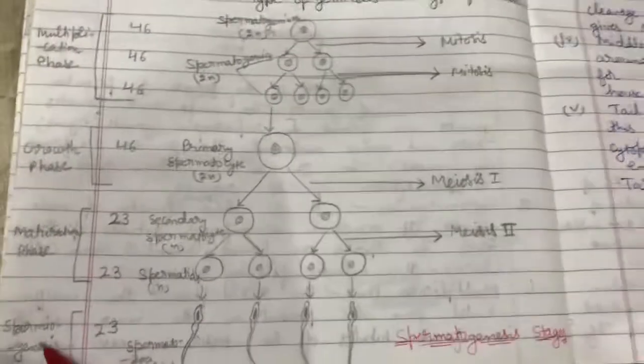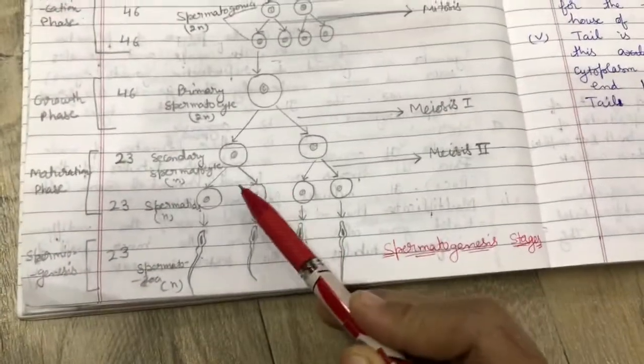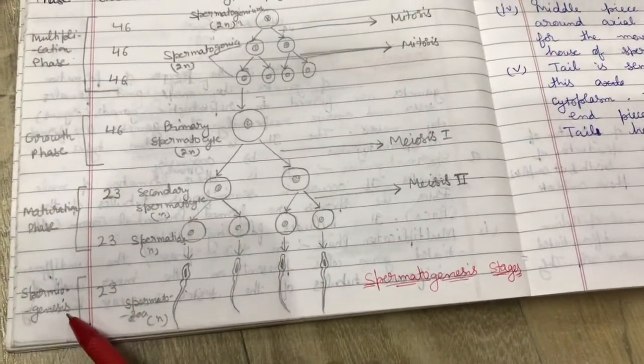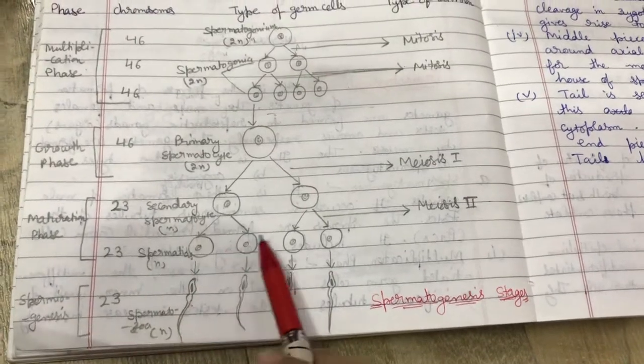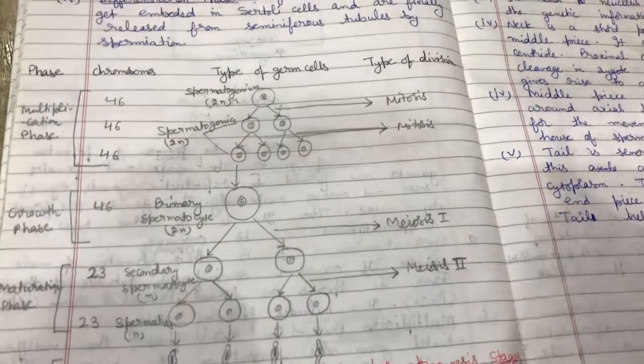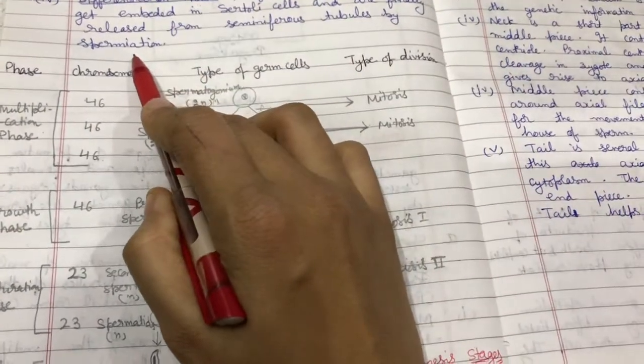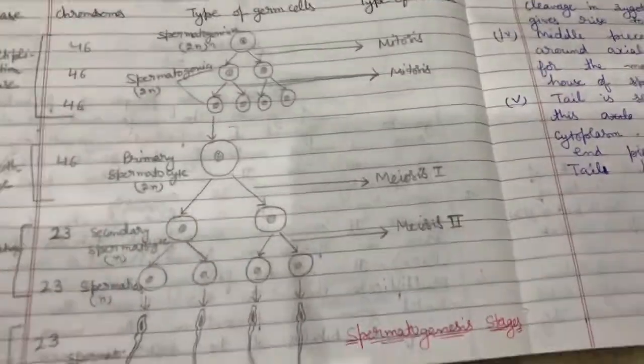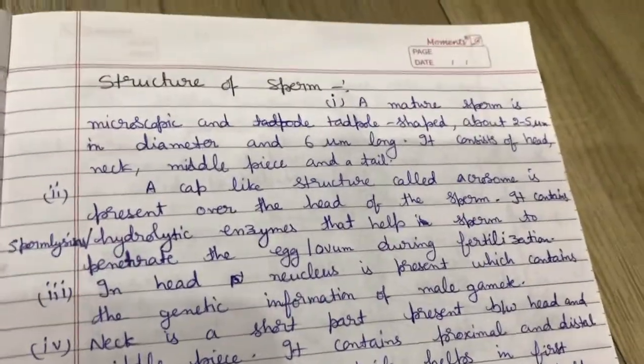The process of transformation of spermatids into sperms is known as spermiogenesis, and there is one more process called spermiation. What is spermiation? It is the release of sperms from seminiferous tubules. Clear?